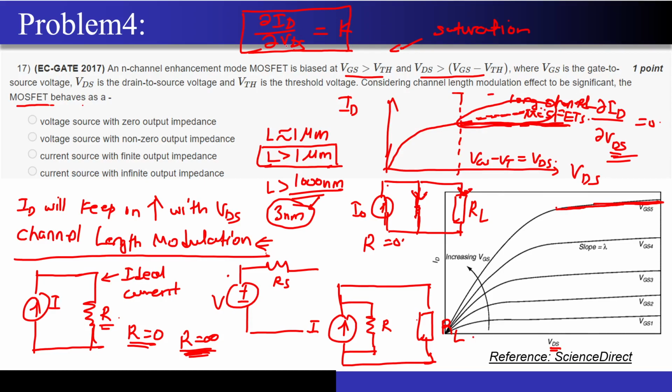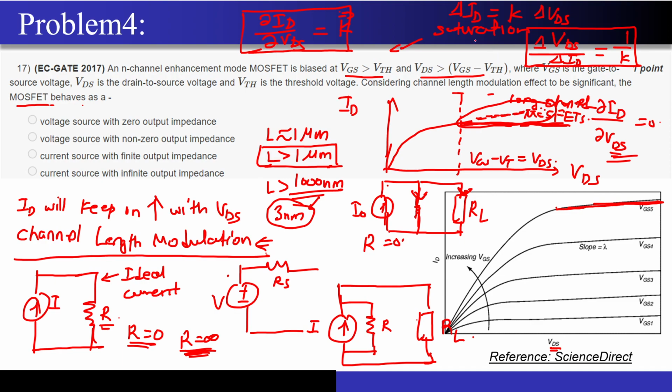Now, if I just integrate on both the sides, or I can write it like this also: delta ID is equal to constant times delta VDS. Now, delta VDS upon delta ID will be 1 upon K. Now, what is this delta VDS by delta ID?